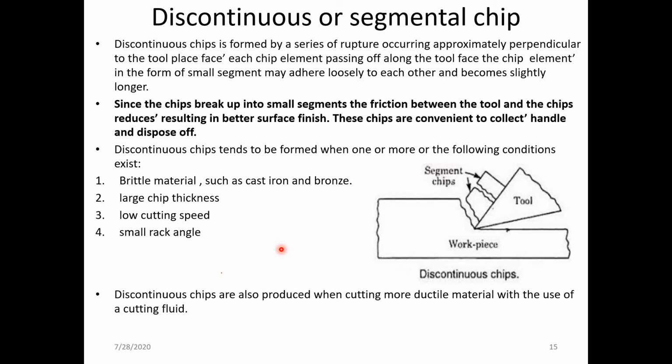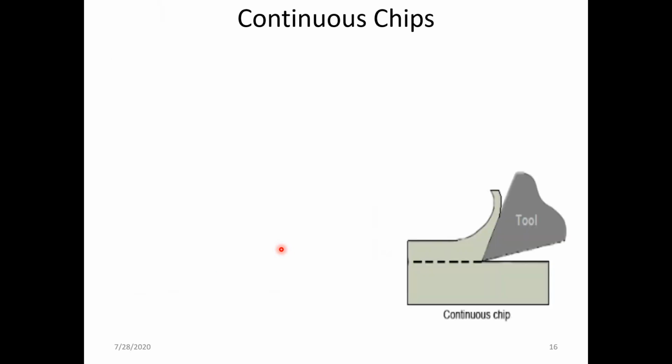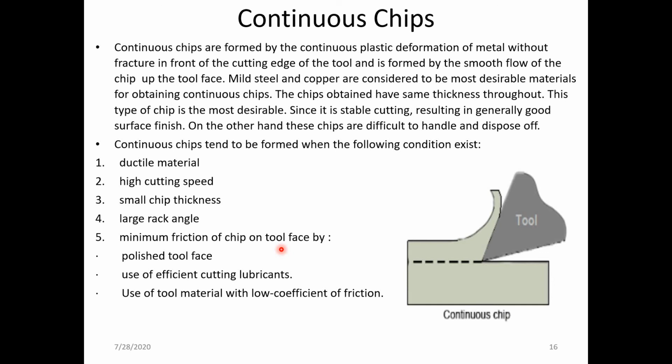So this already we have discussed, that is the discontinuous type of chip, then continuous type of chip. One thing again I would like to tell you, that whatever the type of chips are there, basically we know according to the material, whether it is ductile material or whether it is brittle material. According to that, the type of chip which is going to be formed is different.